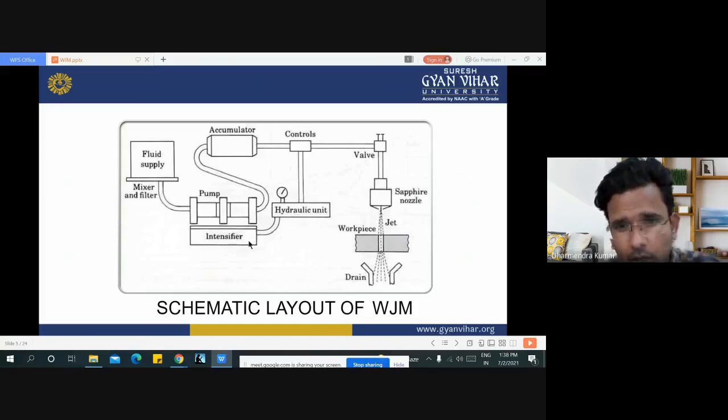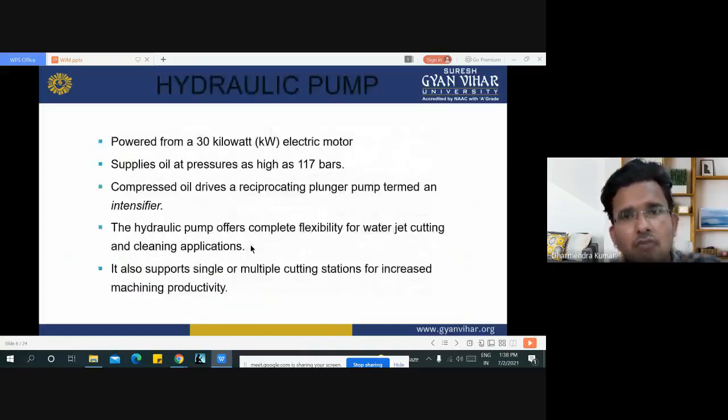Here the hydraulic unit or intensifier is used in the water jet machining process. These are some requirements and functions of the various components of the water jet machining process, like the hydraulic pump. It is powered from a 30 kilowatt electric motor and supplies oil at pressure as high as 117 bars. Compressed oil drives a reciprocating plunger pump termed the intensifier. The hydraulic pump offers complete flexibility for water jet cutting and cleaning applications. It also supports single or multiple cutting stations for increased machining productivity.